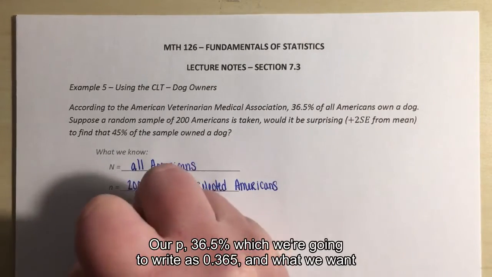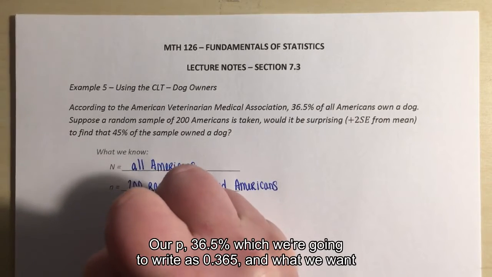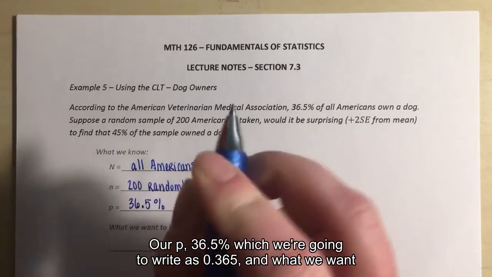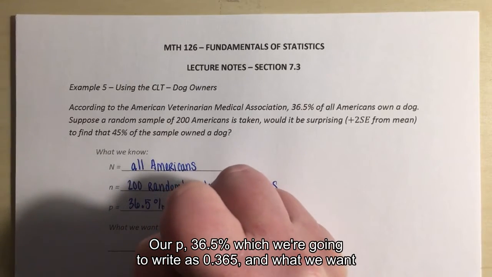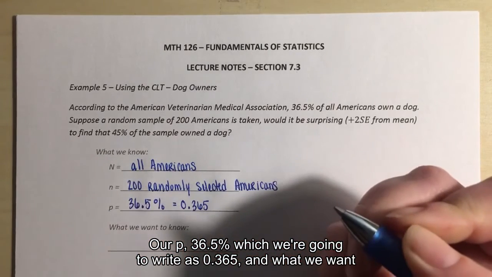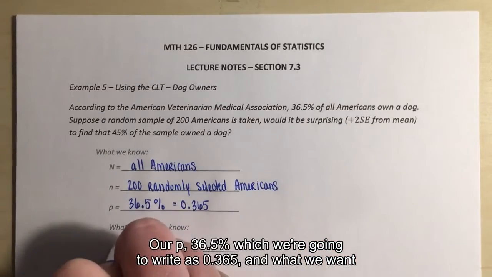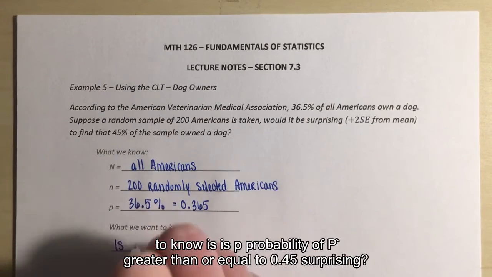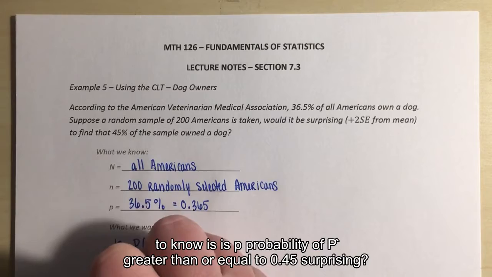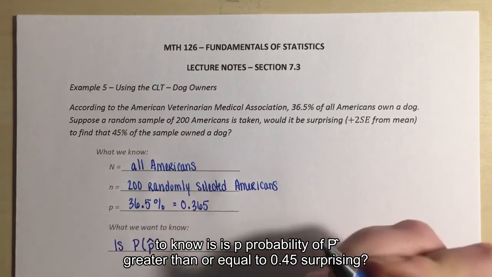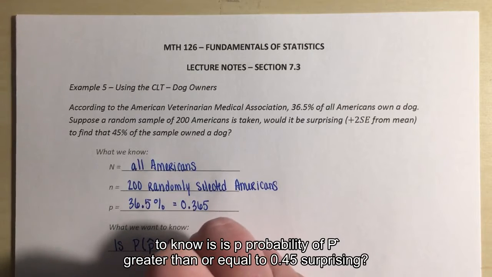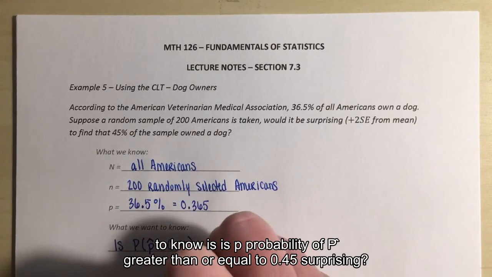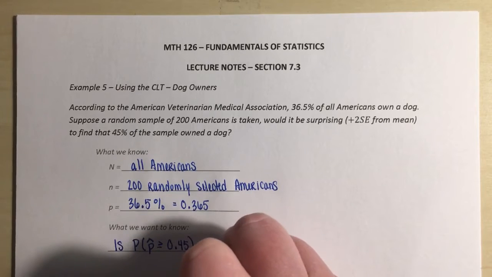Our p, 36.5%, which we're going to write as 0.365. And what we want to know is the probability of p hat greater than or equal to 0.45, surprising.